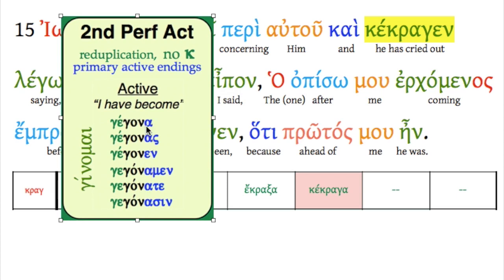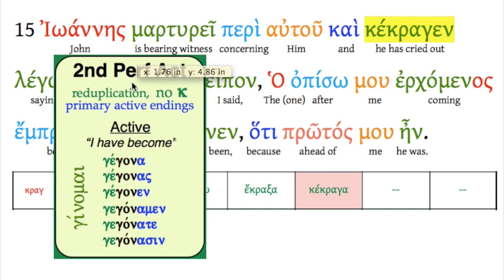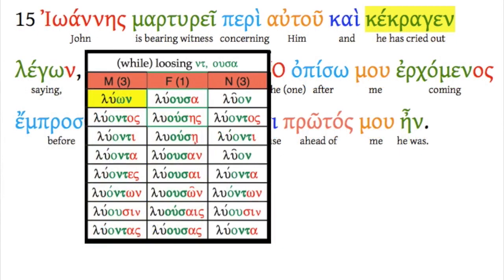In other words, instead of ka, kas, ke, kamen, kate, kasin, it's a, as, e, amen, ate, asin, okay? So here we have the second perfect ending. So John has cried out, saying. Here's our participle, and here's this really common nominative masculine singular ending for the participle. This is the present active participle, right? It just means saying. He cried out, saying. This is an adverbial participle here. No article, notice. And it's giving us a little more about the crying out.